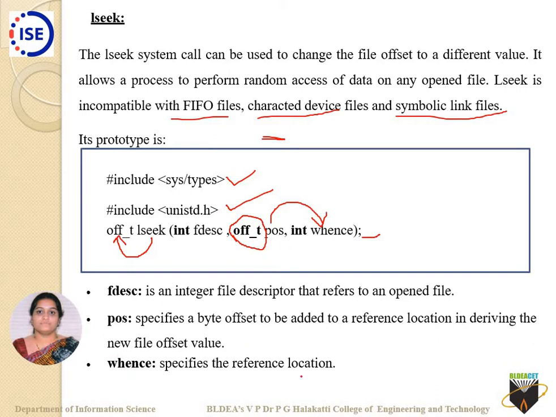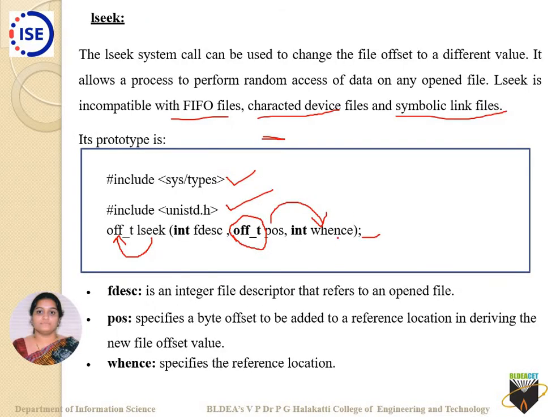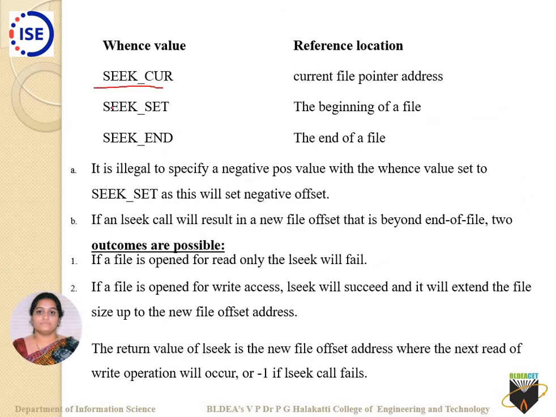Whence specifies the reference location. This whence argument can be replaced by any of these three values: SEEK_CUR, SEEK_SET, and SEEK_END. CUR specifies the current file pointer address. SET specifies the beginning of a file. If you use this as the whence value, it will go back to the beginning of a file. Then SEEK_END specifies the end of a file.